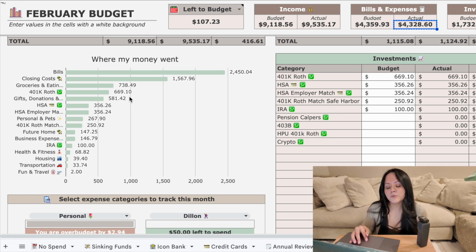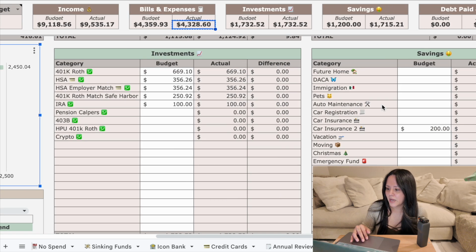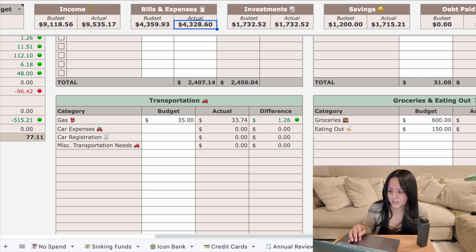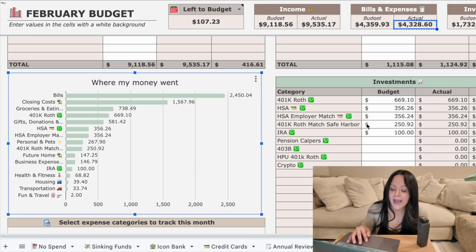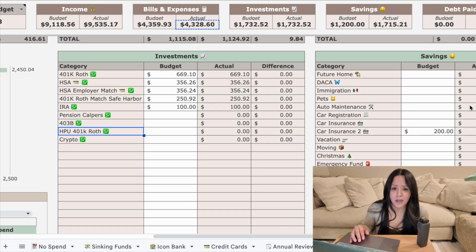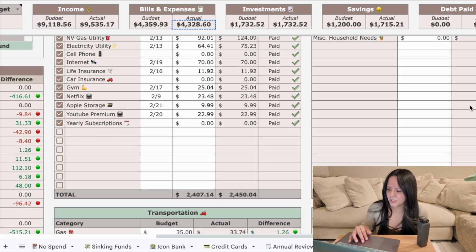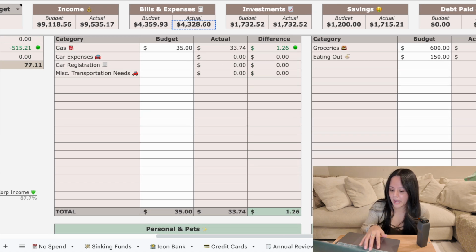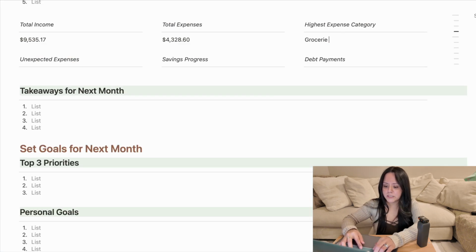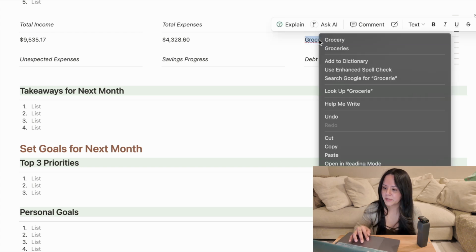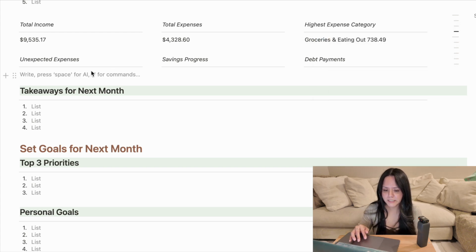So groceries, which was $738.49. And that's actually good. It's both groceries and eating out. At least it's not our personal spending. So let's just add that, groceries and eating out at $738.49. I can't spell today. My goodness.